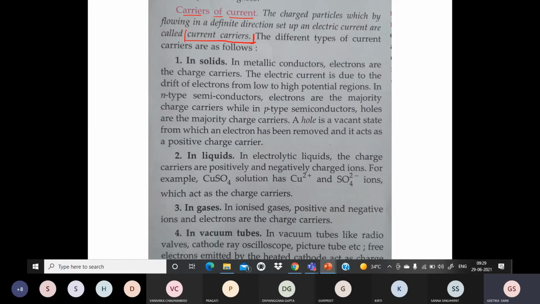Current carriers are different in different states of matter: in solids, in liquids, and in gases. There are different types of current carriers. Firstly, in solids, there are merely two categories. The first one is metals and the second one is semiconductors.